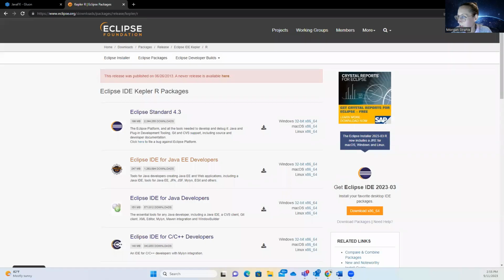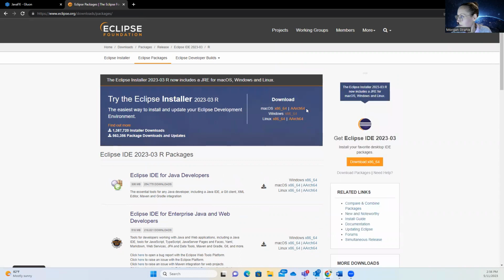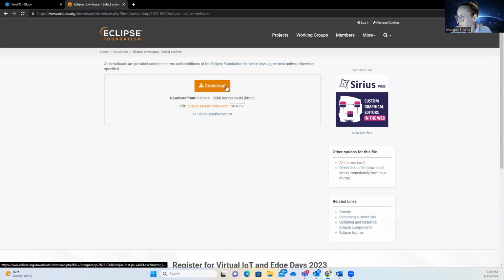All right, so we are going to do a clean install of Eclipse, and then we are also going to download JavaFX and install the plugins within our Eclipse IDE. This was the website for Eclipse, and you can see there's a newer release here. We're going to click that, and then download for our operating system.